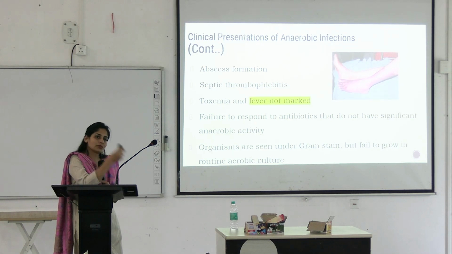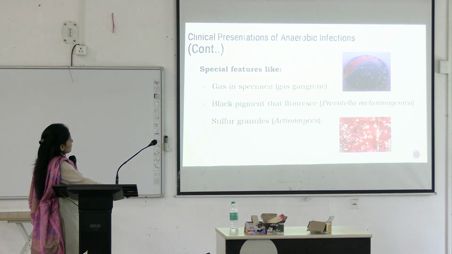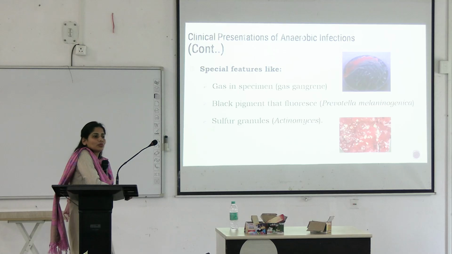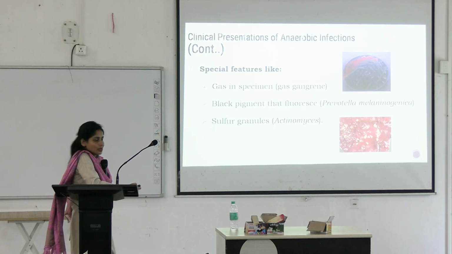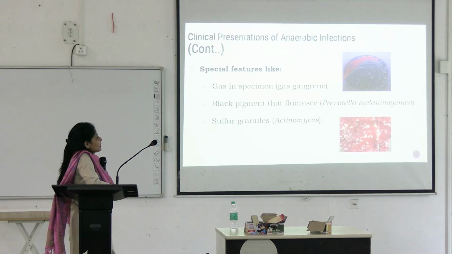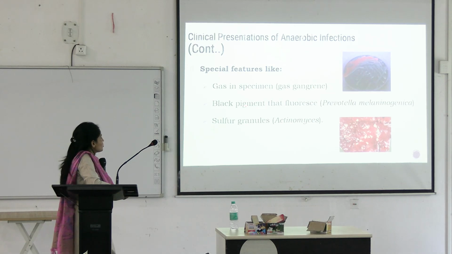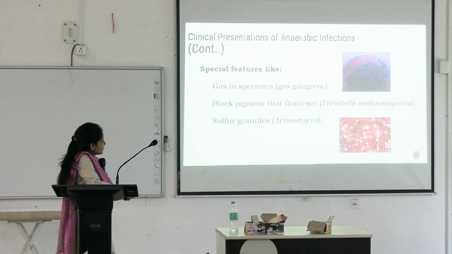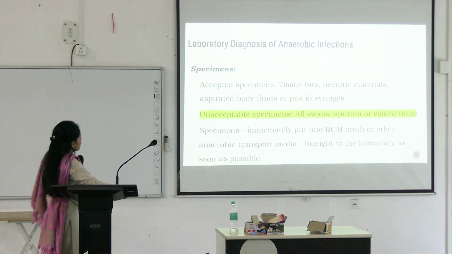Okay, that is why you do not see the pus cells in anaerobic pus specimen. So, there are certain special features that you will be able to see gas in the specimen. Even when you are palpating the wound, if there is an intact wound, you will be able to feel the crepitus. Okay. Certain organisms such as Prevotella, it produces this black pigment in presence of ultraviolet light. It fluoresces on the agar, and this is an actinomycetic wound. Can you see the sulfur granules? You can find the sulfur granules as well. There are certain special features.